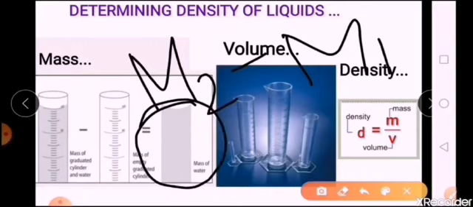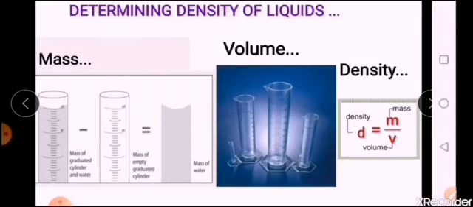Now you have the volume which you have already taken using a measuring cylinder. The mass of the liquid you have calculated now. Now you can directly calculate the density of the given liquid. So this is how you are going to determine the density of liquids. The same experiment you can do with a density bottle also. Density bottle is another thing which you are going to use for finding the density of liquids.